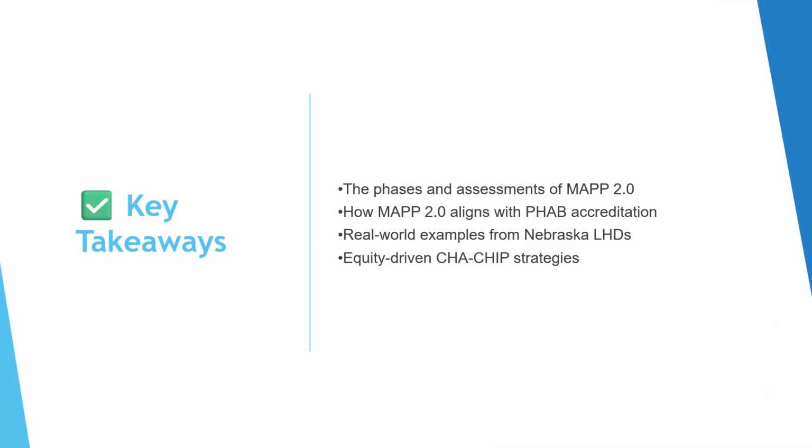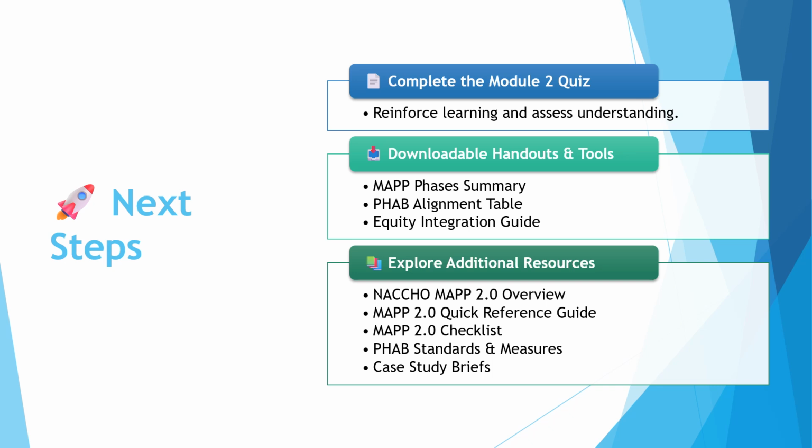So here are some key takeaways. MAPP 2.0 is a phased, equity-centered framework for CHIP. The 3 phases of building the foundation, telling the community story, and improving the community's health help guide your work from planning to implementation. Each phase aligns with PHAB accreditation standards and supports documentation across the board. Nebraska local health departments have adapted MAPP to their local needs and advance equity in real ways. Keep these principles in mind as you move into the next module focused on PHAB accreditation and documentation strategies.